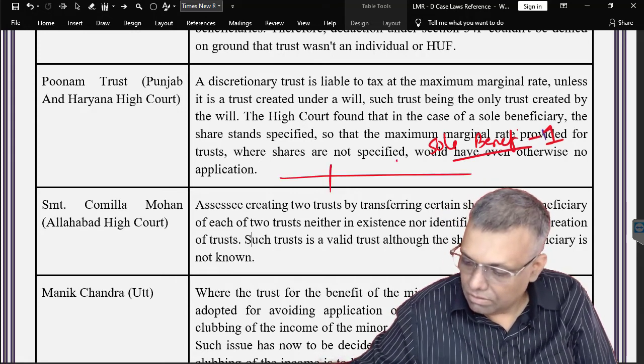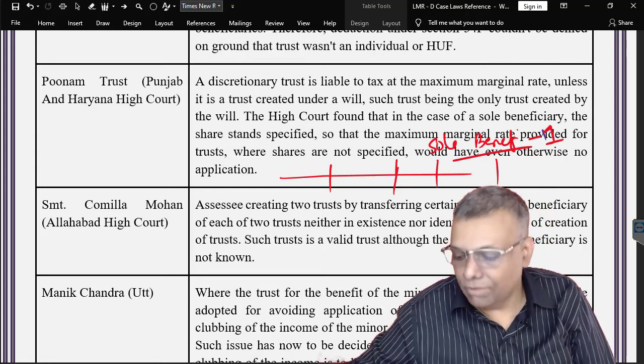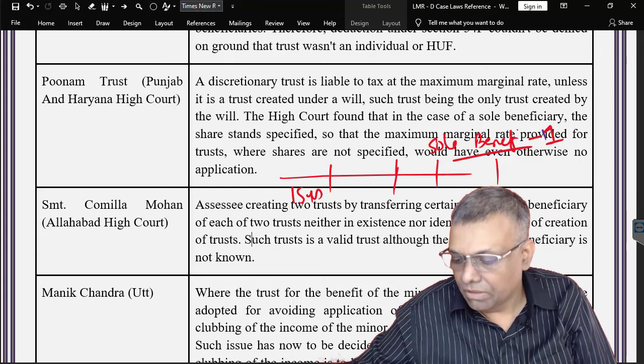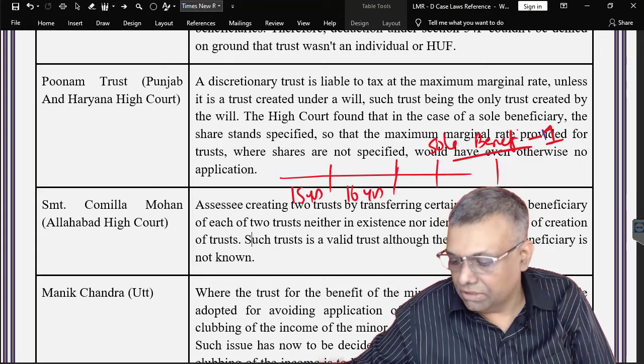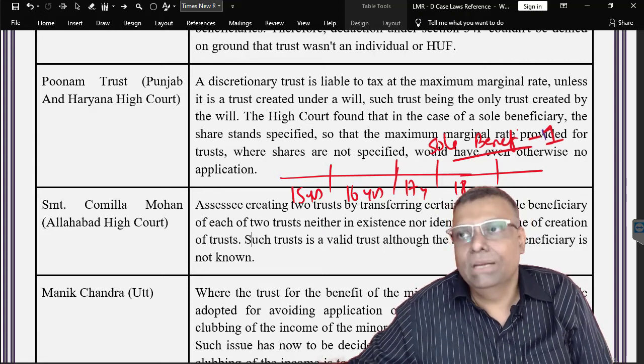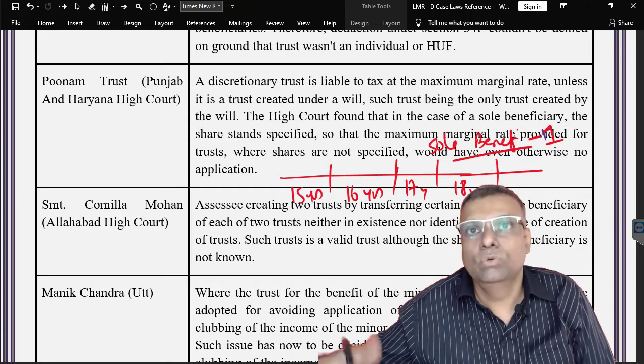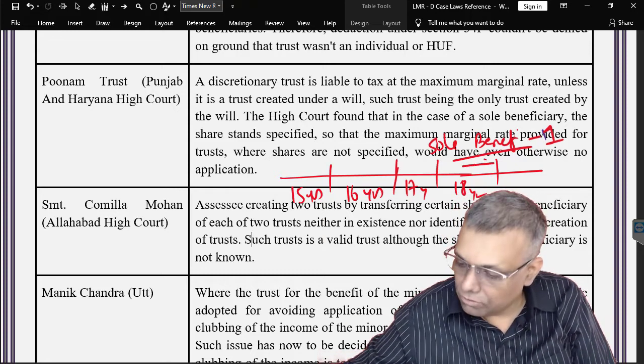Now, as per the trust document, say that one beneficiary's age is 15 years. The next year he will become 16, then 17, then 18. Supposing the trust has clarified that you can distribute this money to the beneficiary only after the age of 18.